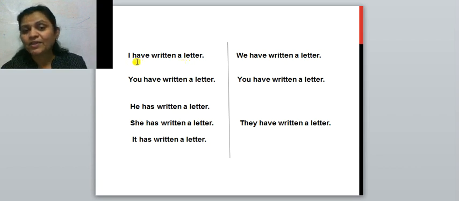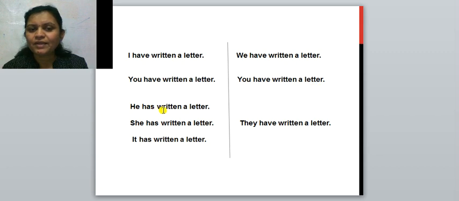See, have is used with I, with we, you and they. And with the remaining subjects, what is used? Has is used there. So, we have written a letter. You have written a letter. You can take your plural also. You have written letters.